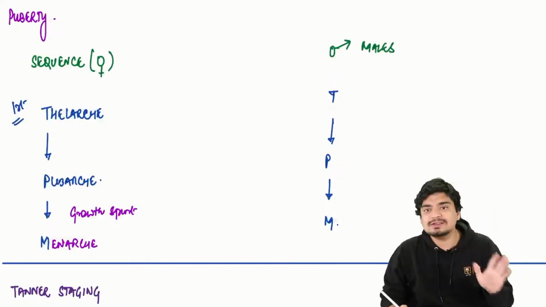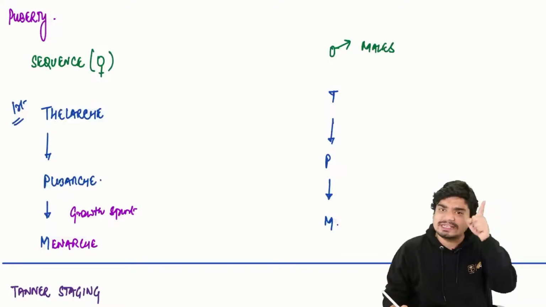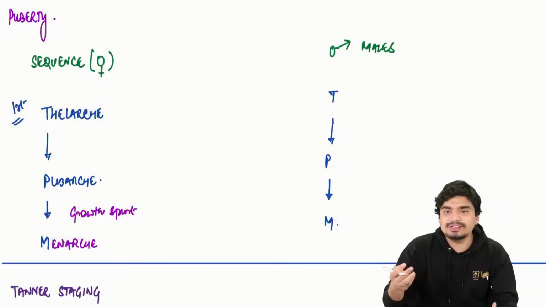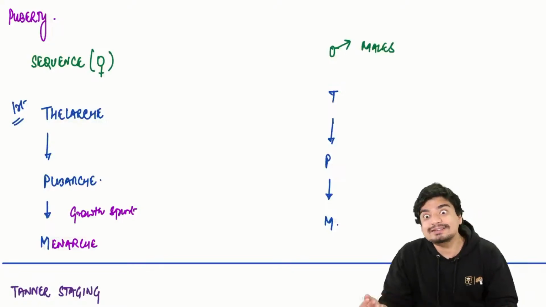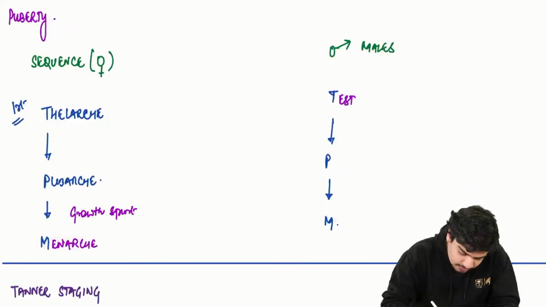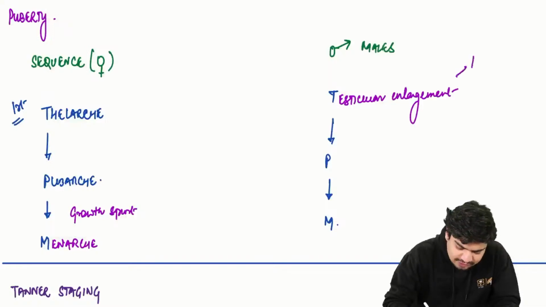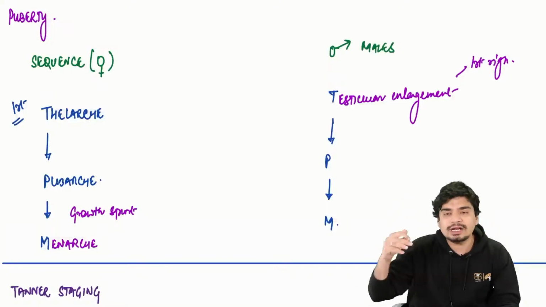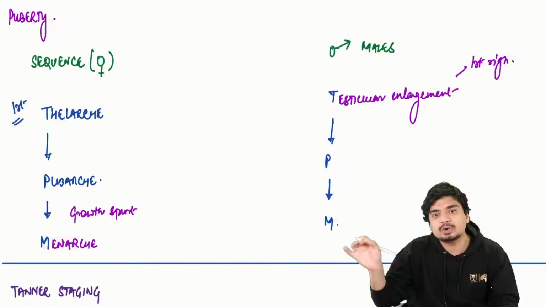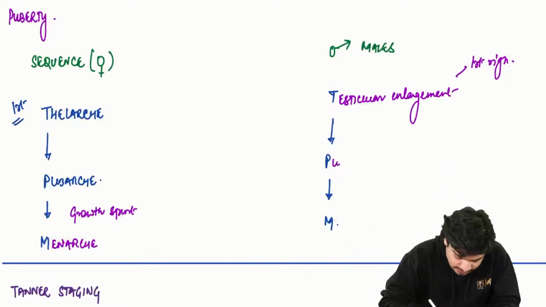As far as males are concerned, the mnemonic is again the same, TPM. Obviously the males won't have breast development, they won't have thelarche. Males will have an increase in testicular size, testicular enlargement, and this is the first sign of puberty in males. Testicular enlargement will be followed by pubarche, that is pubic hair, and penile growth.